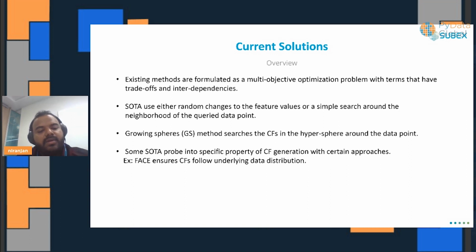They are looking for certain desirable properties when it comes to the counterfactuals that are being generated. For example, what I've given here is the FACE algorithm, in which they ensure that the counterfactual follows the underlying data distribution. So these are the current strategies that are being employed by the existing algorithms to find counterfactuals.